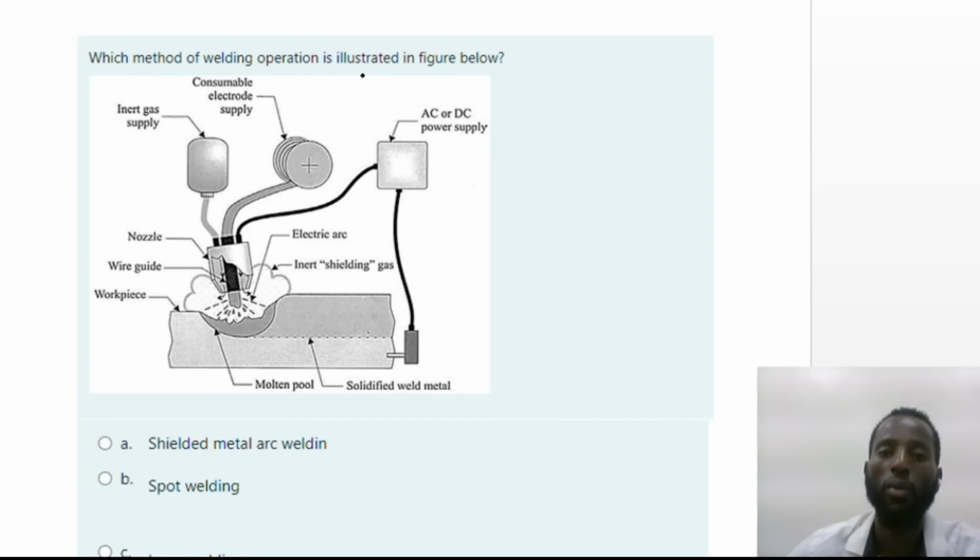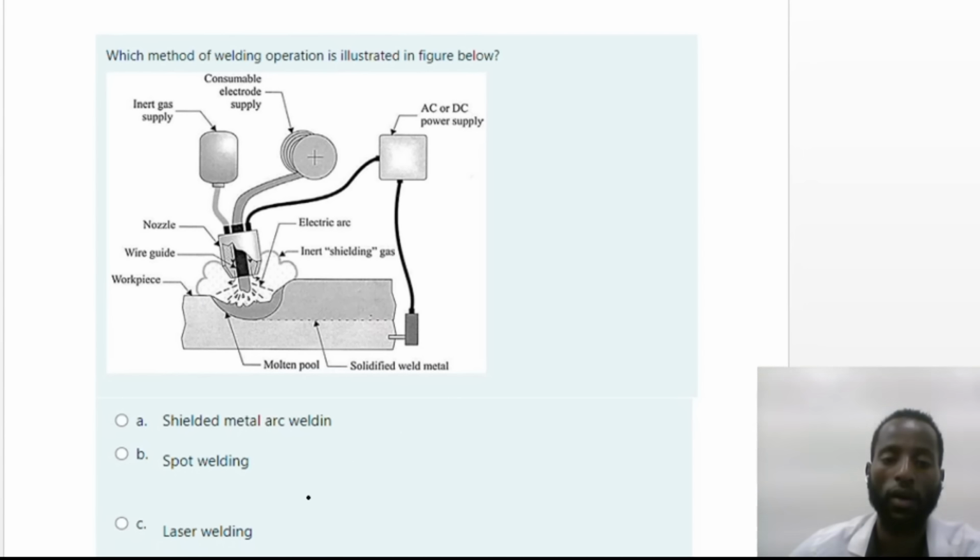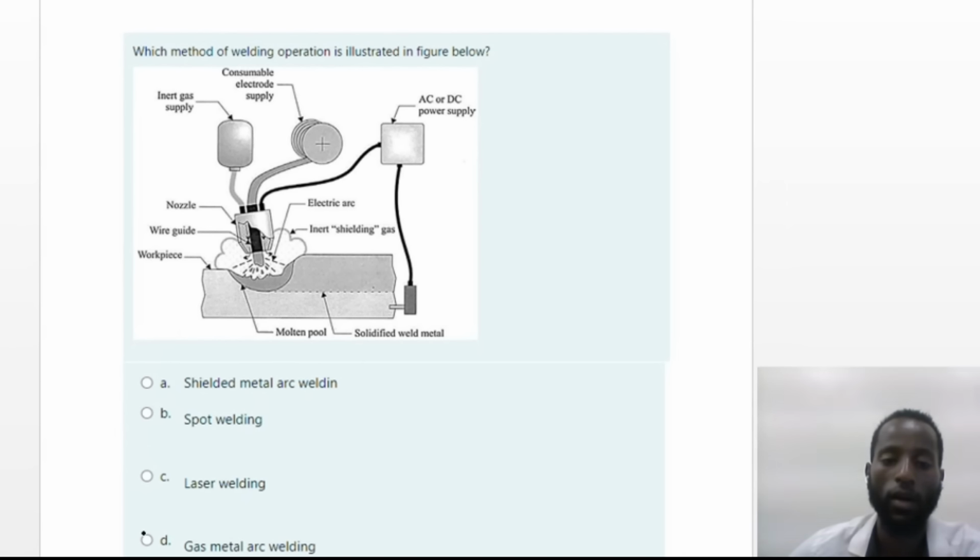Which method of welding operation is illustrated in this figure? So what type of welding operation is shown in this figure? This is the question. So here: A, shielded metal arc welding; B, spot welding; C, laser welding; and D, gas metal arc welding.